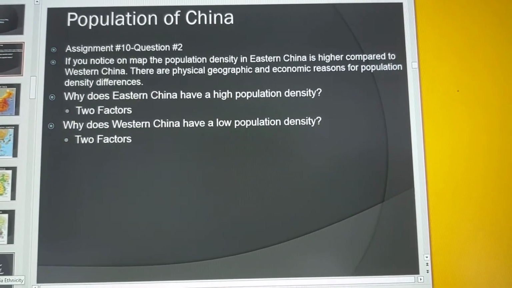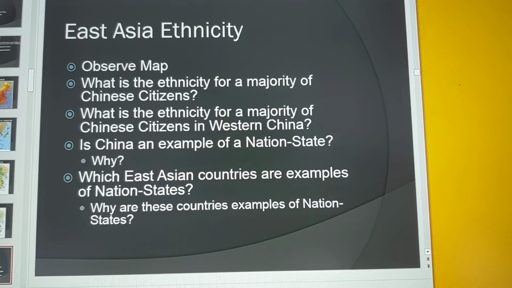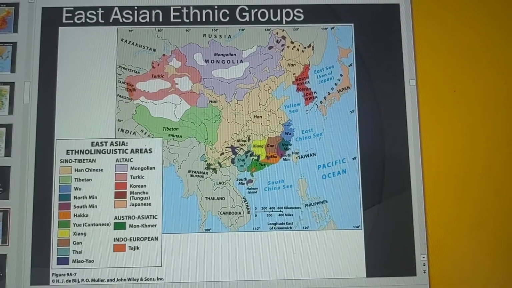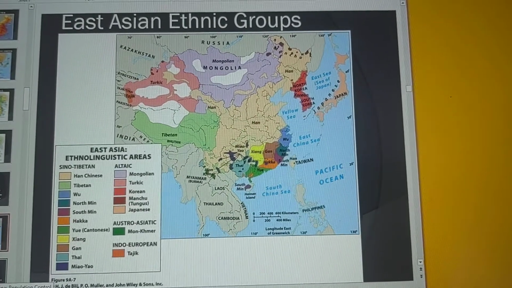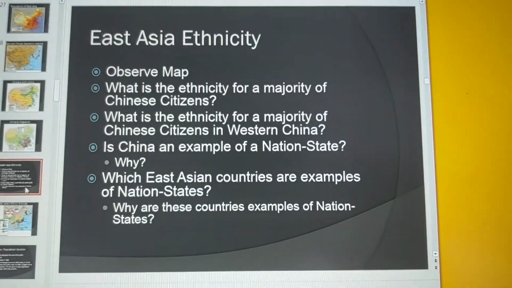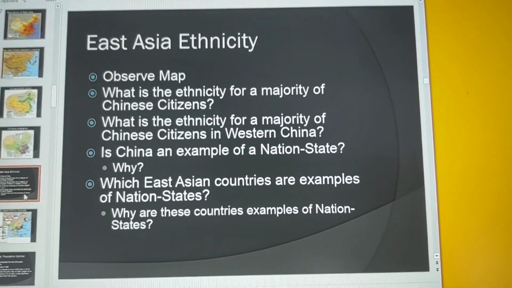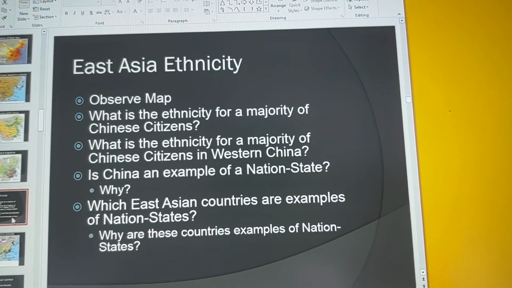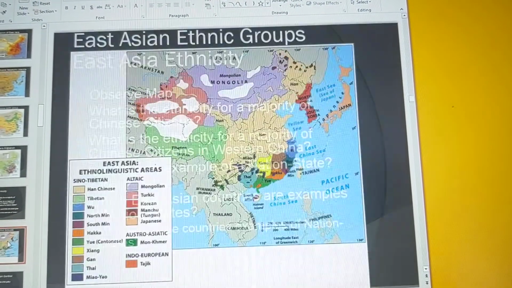Okay, welcome back everyone. So I do want to go into the ethnic groups here of East Asia. There are some countries that are nation states, but then there's a country that is not. The majority of Chinese are ethnically Han. So you look at China right here.